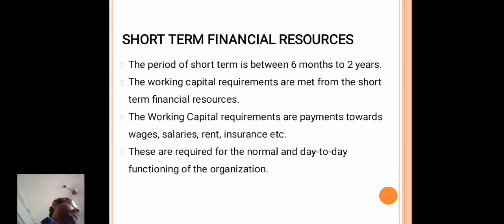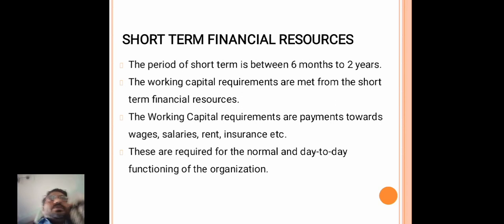Medium term, long term, and short term. Generally the companies require two kinds of capital, fixed capital and working capital. Fixed capital is for the purchase of buildings, machinery, etc. The working capital is for the day-to-day business, for purchasing raw materials, or giving wages and salaries.